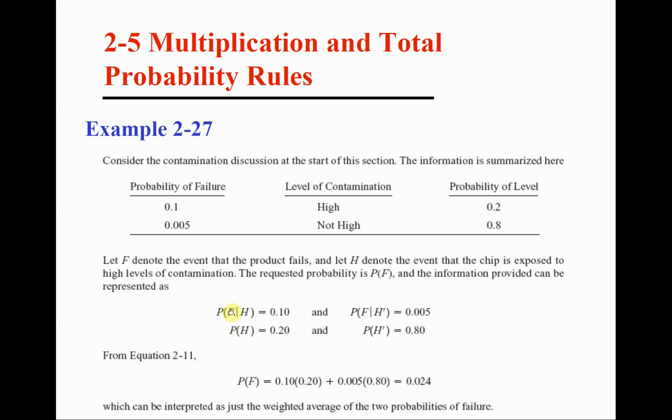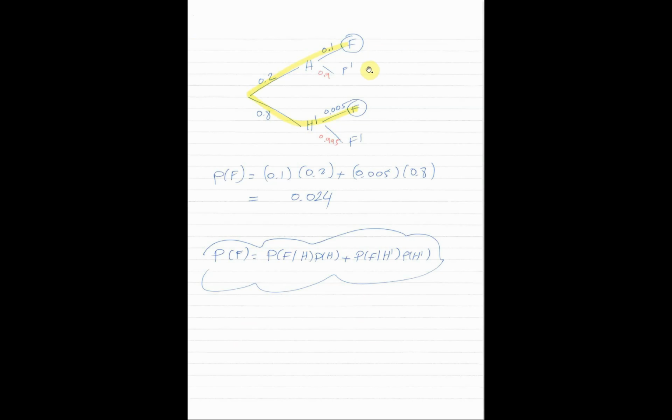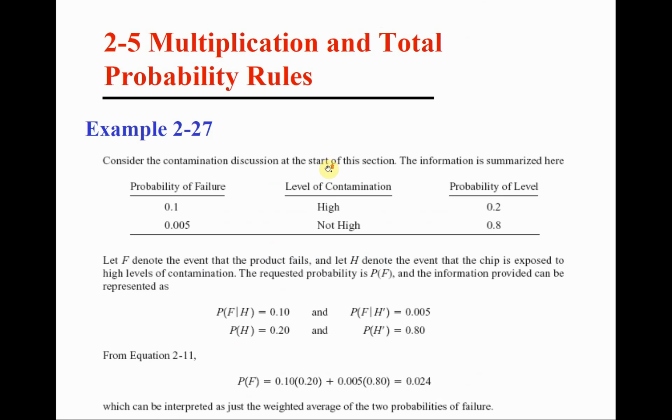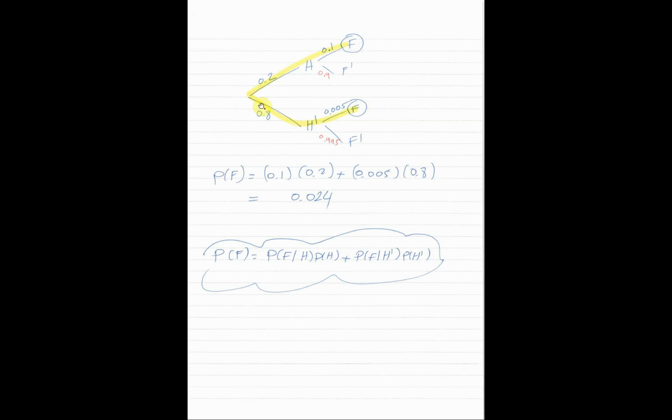In addition to this, we also have some conditional probabilities. So we will have a tree that has 2 branches. Obviously, in the first branch, we always have the marginal probability. So do we start with high and not high, or do we start with failing and not failing? We start with high and not high because this is the marginal probability. So if we have a material, imagine we have any material, the possibilities are high level of contamination with probability 0.2. So on the branch, we put the probability, and we have the possibility of not high level of contamination